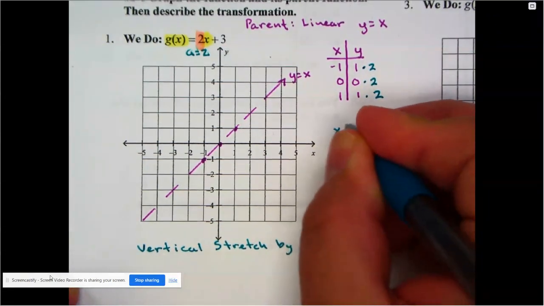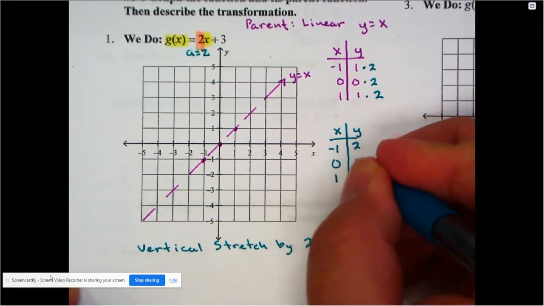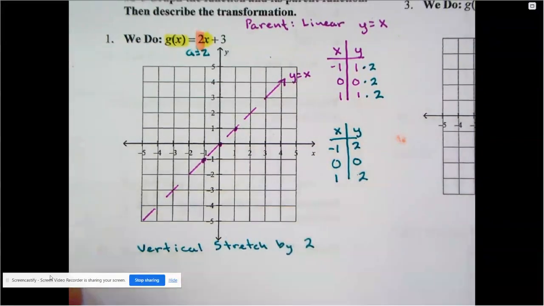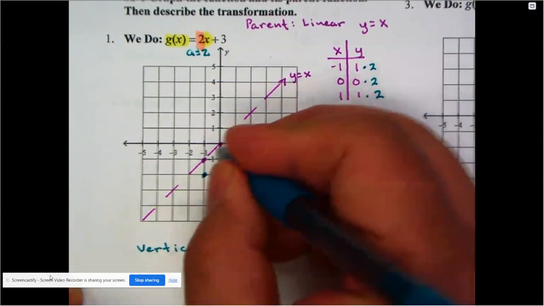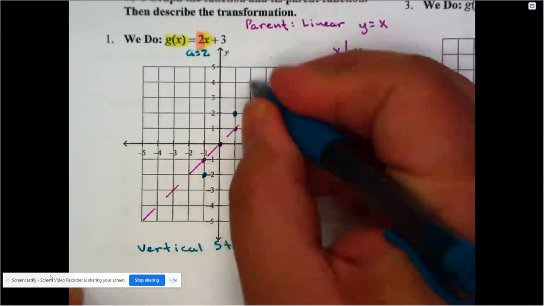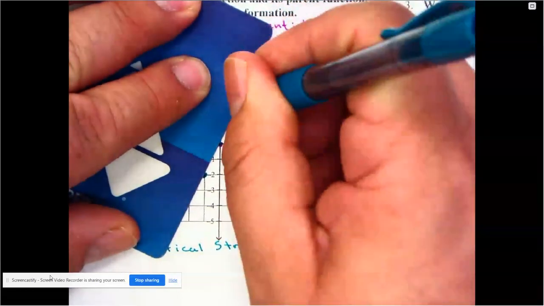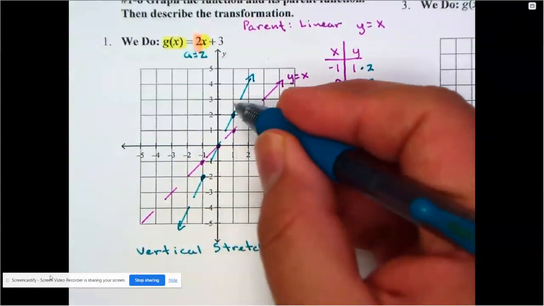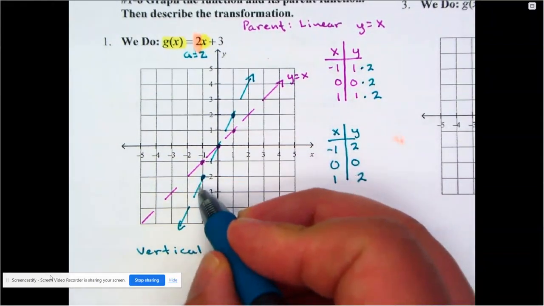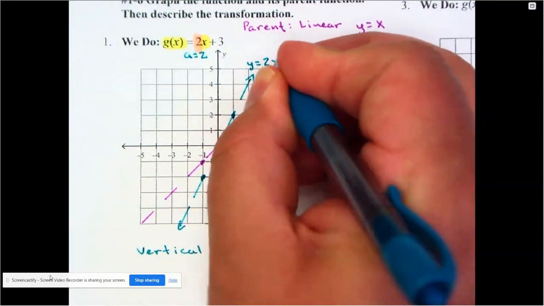So yes, I do get a new table of values here. Still negative 1, 0, 1, but now my y values are negative 2, 0, and 2. So we're going to take care of the stretch now. Let's plot these points. So negative 1, negative 2, 0, 0, and 1, 2. So there it is. Again, let me bring my straight edge here. This one isn't our final answer, so I'm not going to make it solid yet. But this right here is what a stretch looks like. Remember, the stretch means you're pulling it away from the x-axis. So because it was down here, it got pulled away from the x-axis again. So my stretch is y is equal to just 2x.